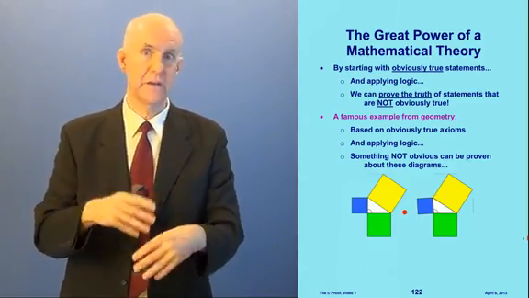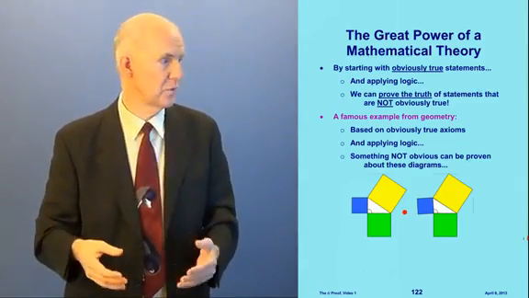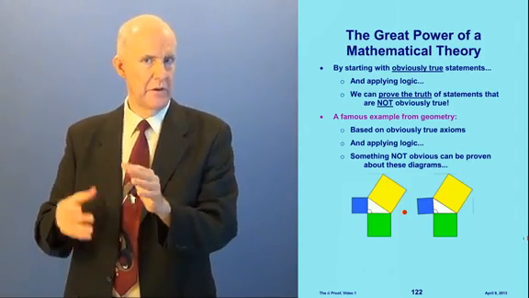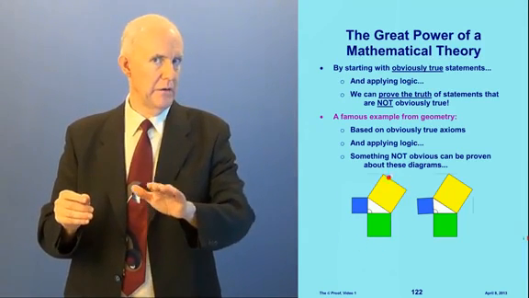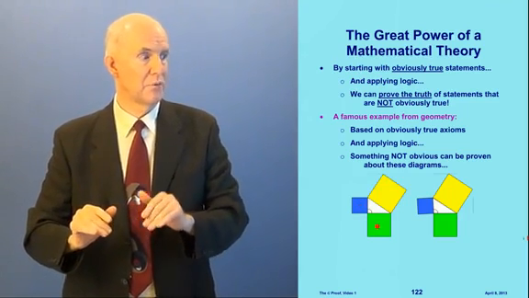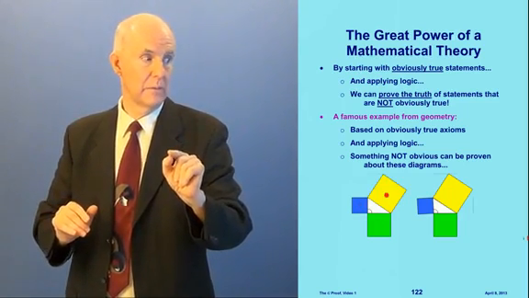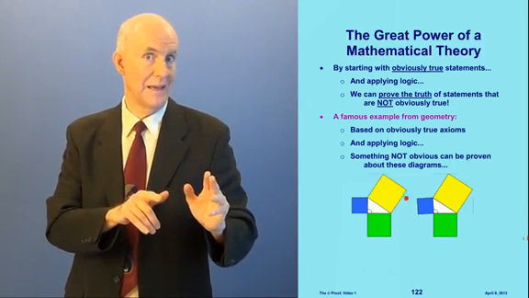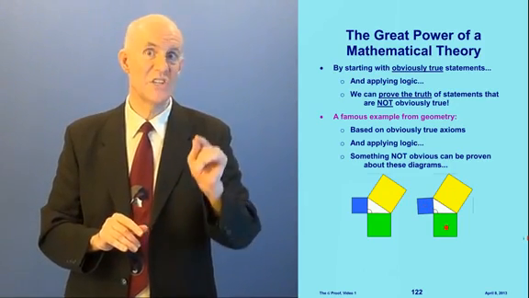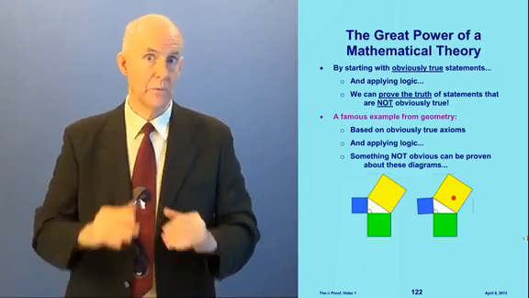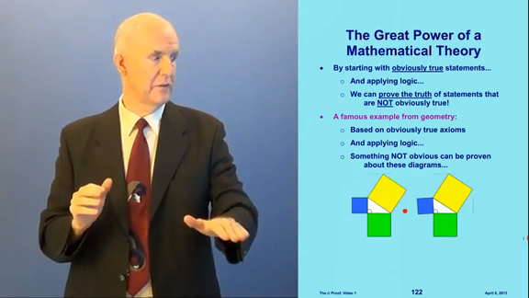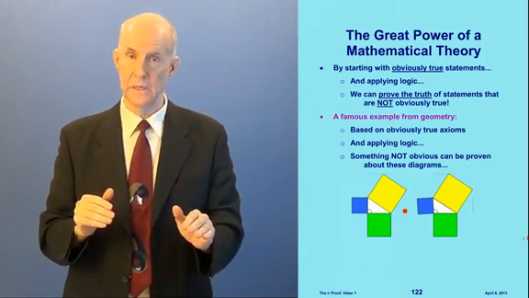You know about area. Area is in square inches and square feet, square meters, square centimeters. What is not obvious here is that in the diagram on the left, the area of the blue square plus the area of the green square precisely equals the yellow square. And in the diagram on the right, where the angle is not 90 degrees, the area of the blue square plus the area of the green square does not equal the area of the yellow square. In other words, whether or not that angle equals 90 determines whether or not the areas of these two smaller squares add up to the bigger square.